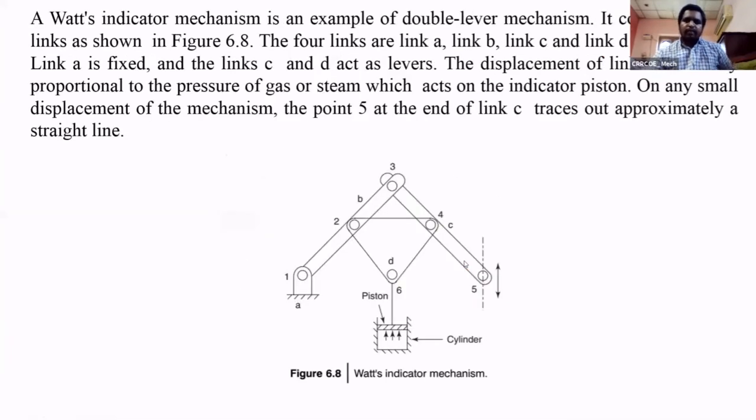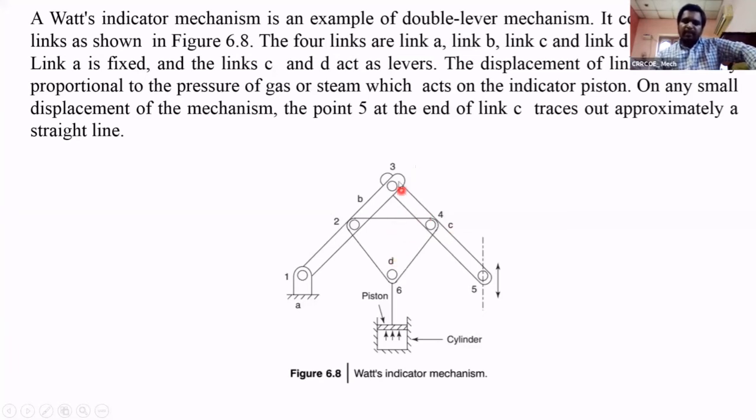Next one, Watt's mechanism. See this, here A is the fixed link, and B, C and D, three other links, are there. Here C and D are oscillating. In Watt's mechanism, D is moving upwards and downwards according to the piston, and C is also oscillating. So C and D act as levers, and B is a coupler. Here there is no complete rotation for any link. So this is the best example for double lever mechanism.